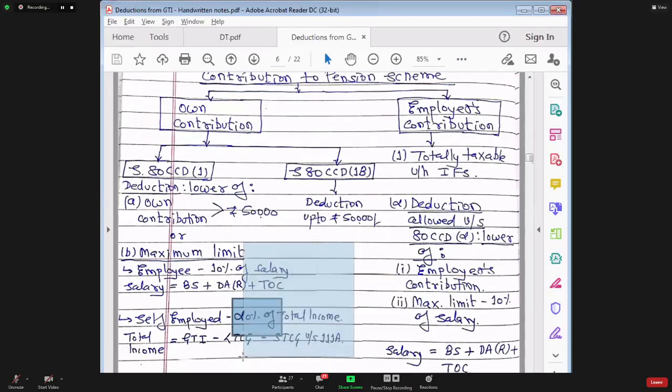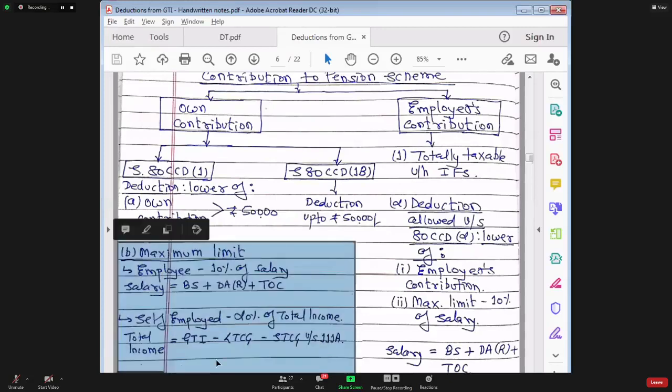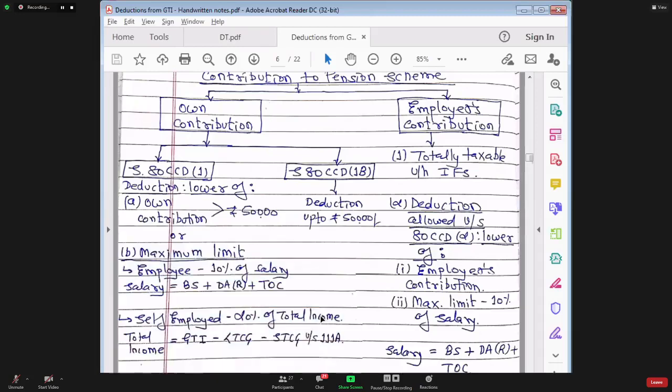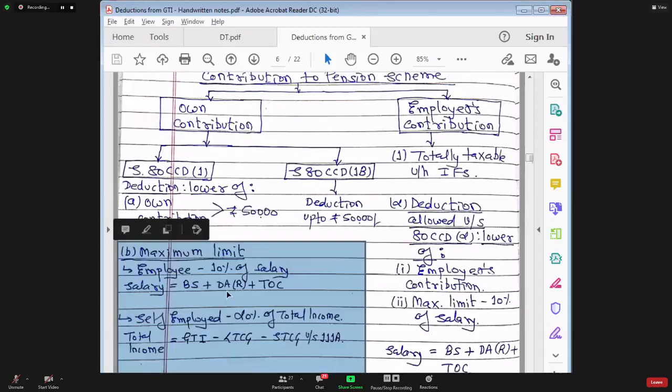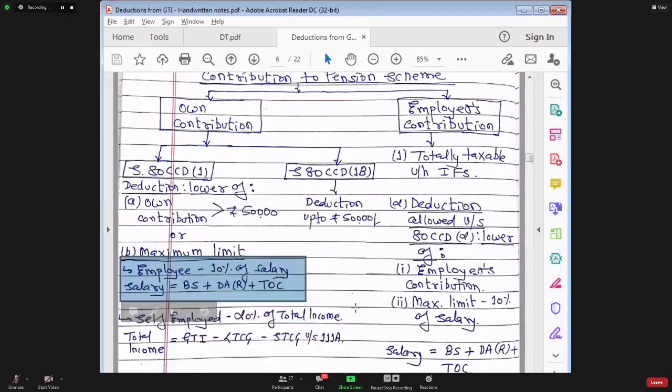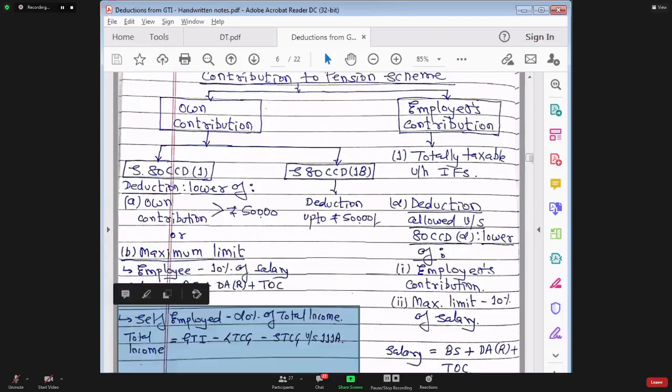Have you understood these maximum limits? Yes or no? So these limits are applicable: in case of a person doing a job, a salaried employee, the limit is 10% of salary. In case of a self-employed person, the limit is 20% of total income.